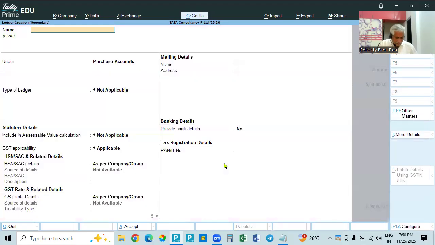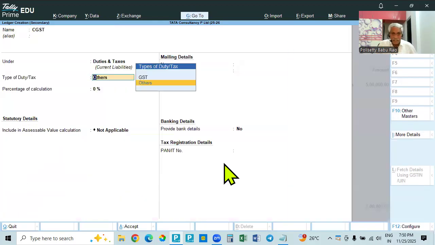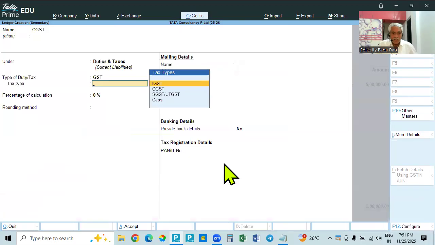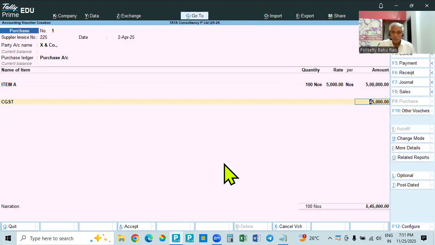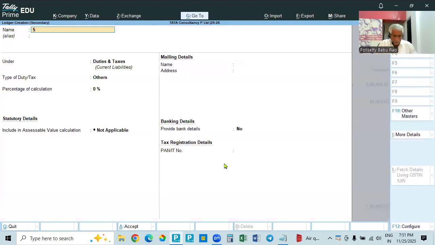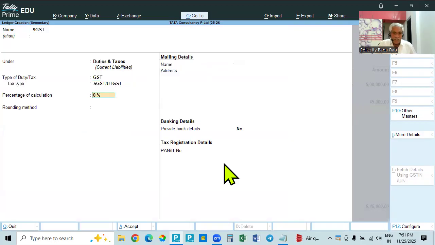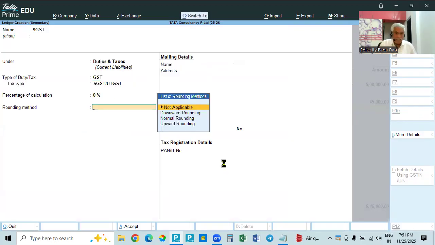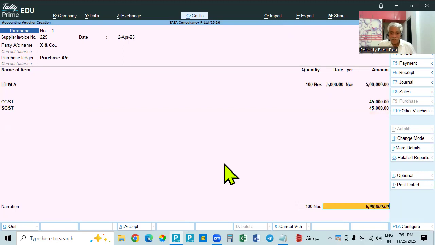I am creating the tax. CGST, duties and taxes. Tax type is GST. Under that, tax type is CGST. That is component. So CGST is calculating. Again, SGST, duties and taxes, tax type GST and SGST. Accept, it is calculated. Now come down.